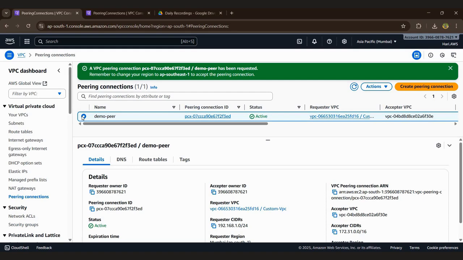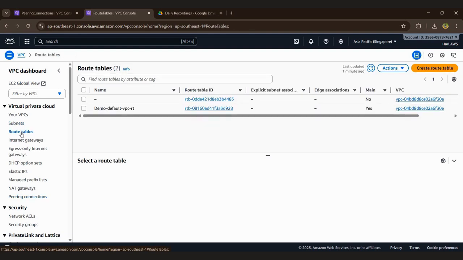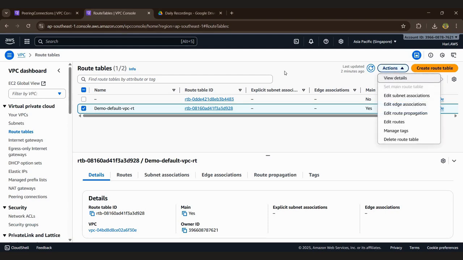In this, I accept it, and we can go back to the Southeast, like Singapore, go back to the subnet, sorry, route tables. The default route table is already created. Route table, if you want, we can create it. The default route table is there. Create this default route table and action that, action this. Add route, edit route is there.